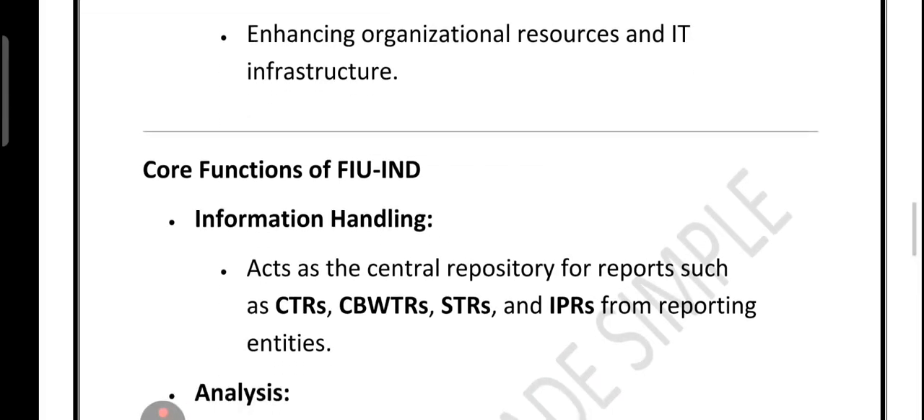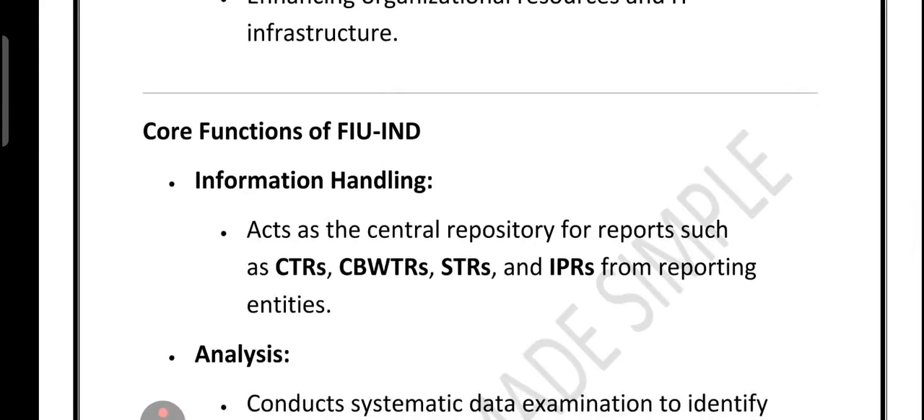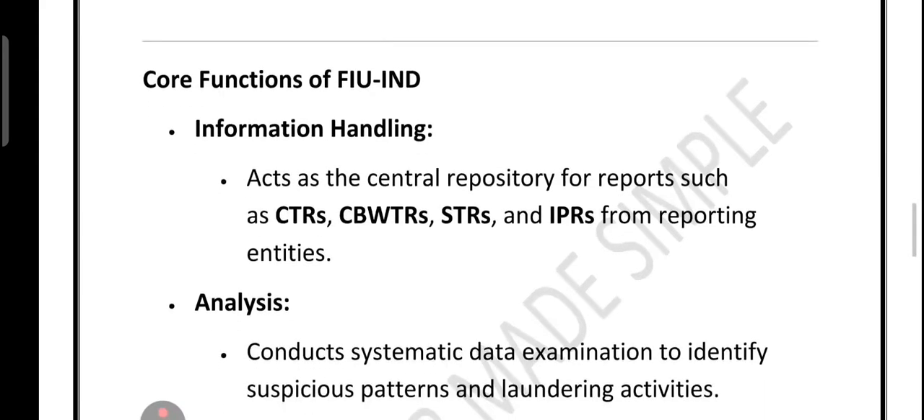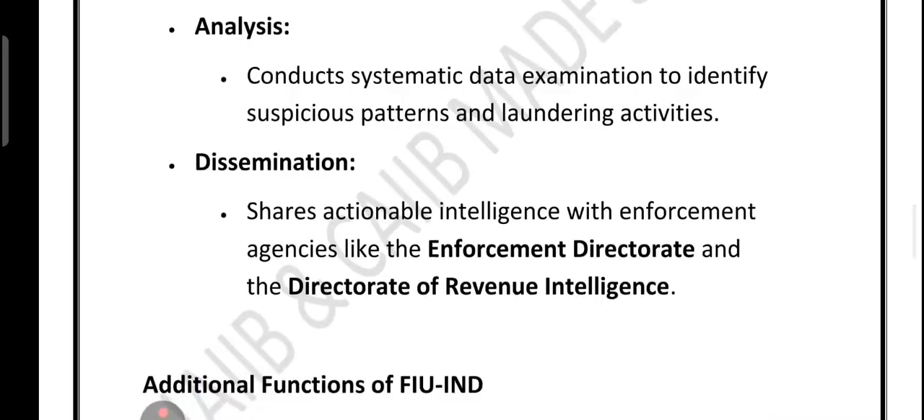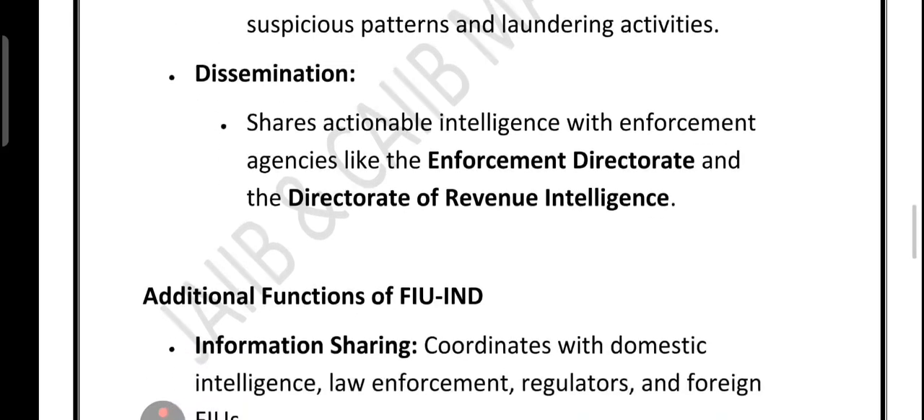Coming to the core functions, FIU acts like a central repository for reports like CTR, CBWTR, STR, IPR. Next, it performs analysis, meaning examining data systematically to detect suspicious patterns and laundering activity. Finally, there is something called dissemination, meaning sharing actionable intelligence with enforcement agencies such as the Enforcement Directorate and the Directorate of Revenue Intelligence.